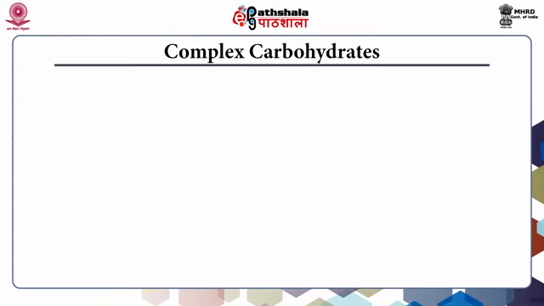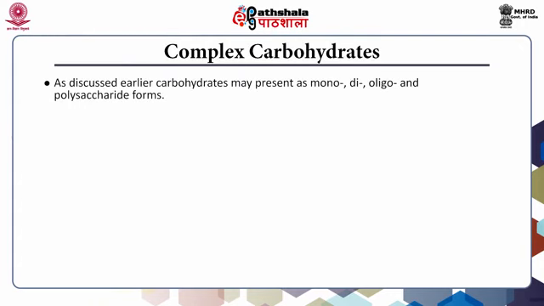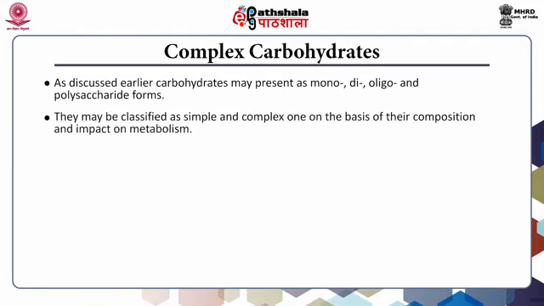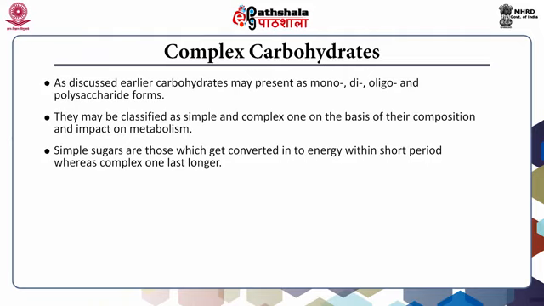Complex carbohydrates. As discussed earlier, carbohydrates may present as mono, di, oligo and polysaccharide forms. They may be classified as complex and simple on the basis of their composition and impact on metabolism. Simple sugars are those which get converted into energy within a short period, whereas complex ones last longer.